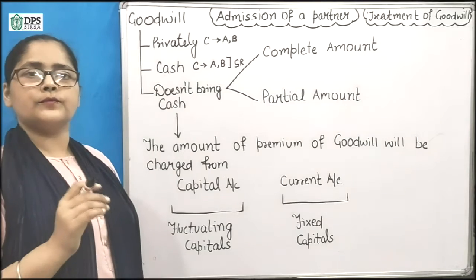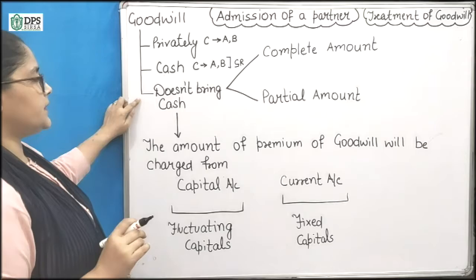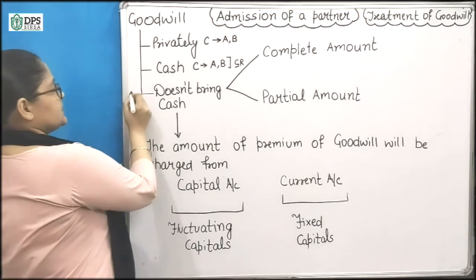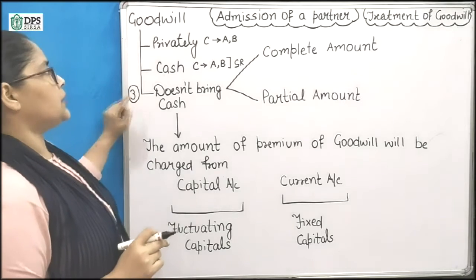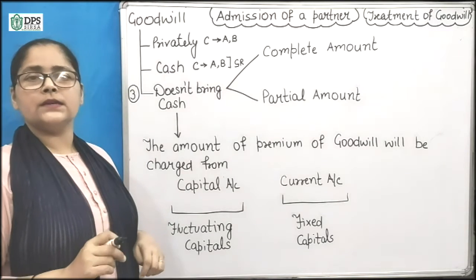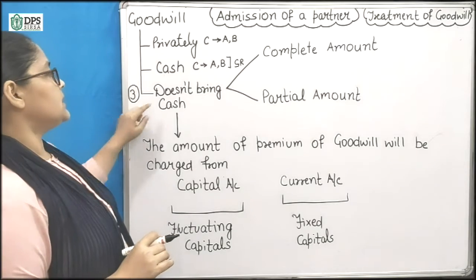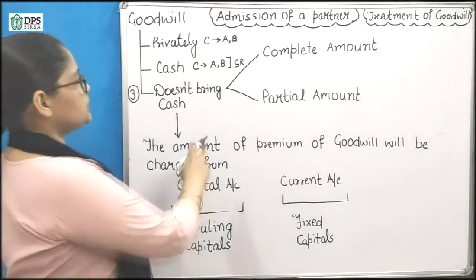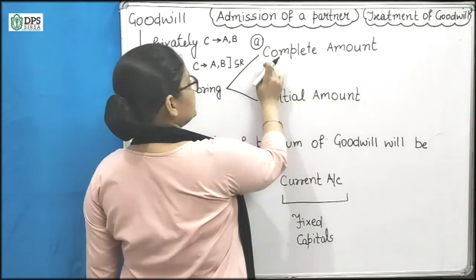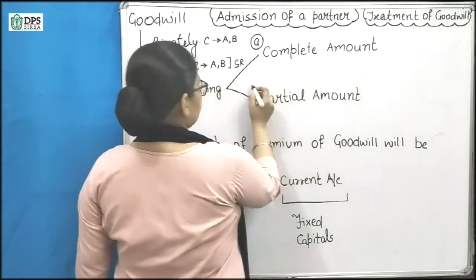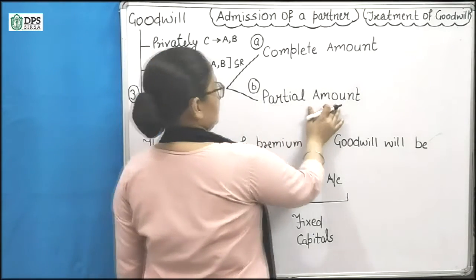So premium for goodwill is not in cash. This is the third case, and now we will discuss in today's lecture the third case, whenever a new partner doesn't bring his premium for goodwill share in cash. So there are two cases for this. First, when he doesn't bring the complete amount. The second case is when he doesn't bring a partial amount.